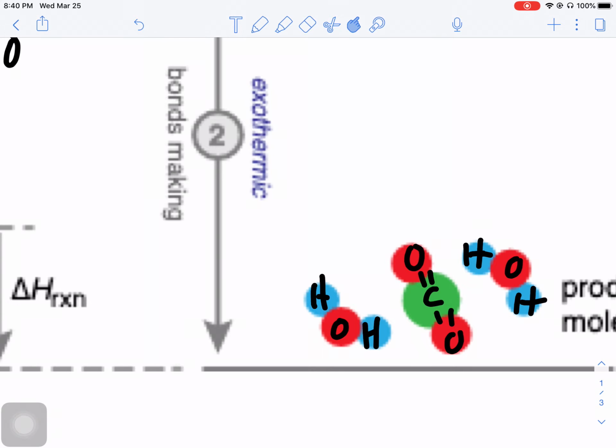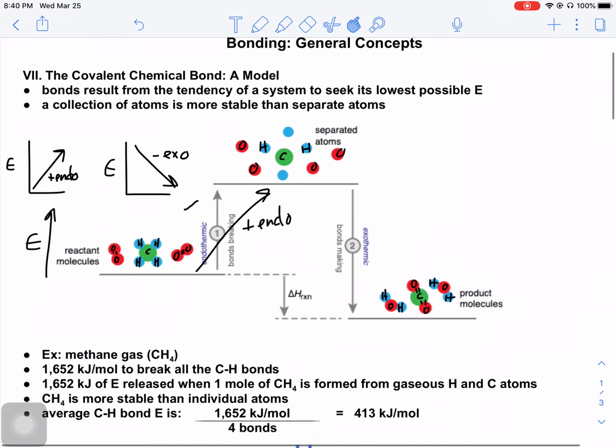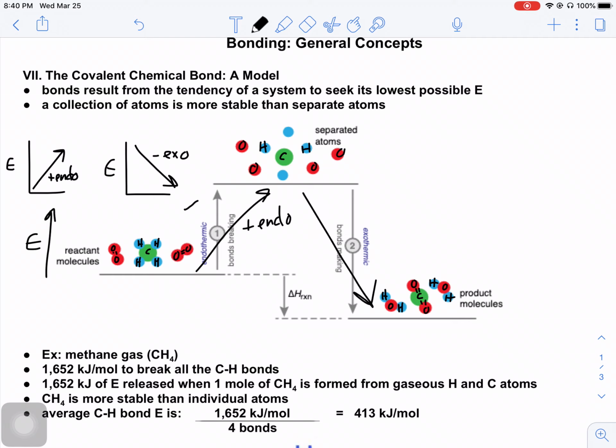So we started off with some molecules of methane and oxygen that were somewhat stable. We broke those chemical bonds and we created a less stable situation. But then in the long run, when those atoms reconfigured into a more stable configuration, we got the release of energy and we ended up with much more stable molecules than we began with. And those molecules were carbon dioxide and water.